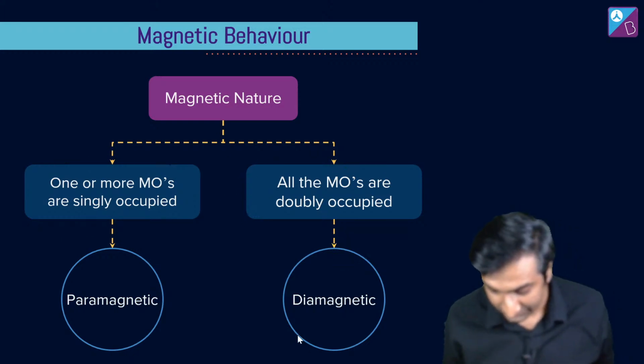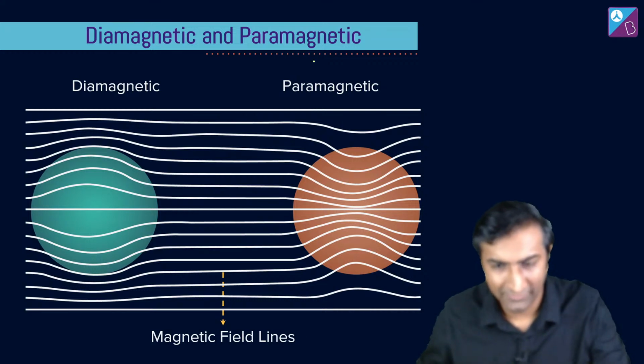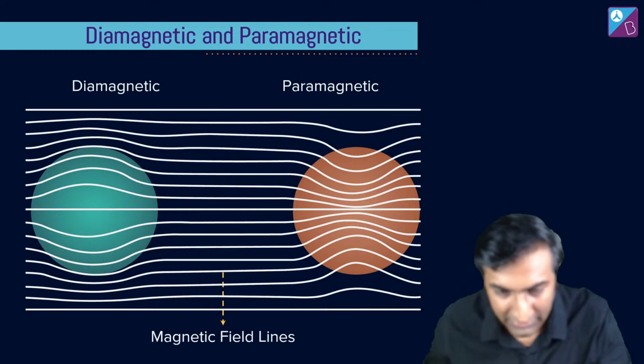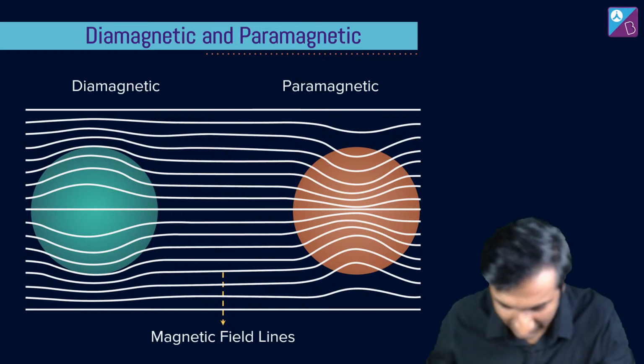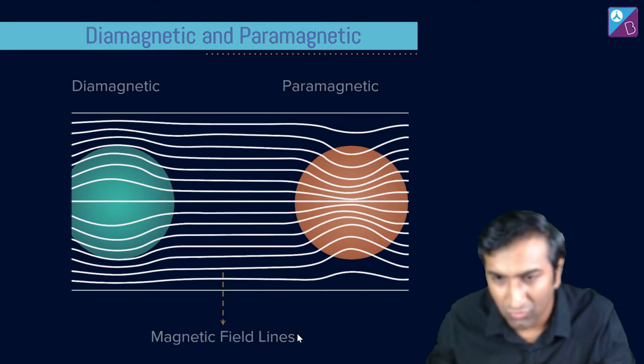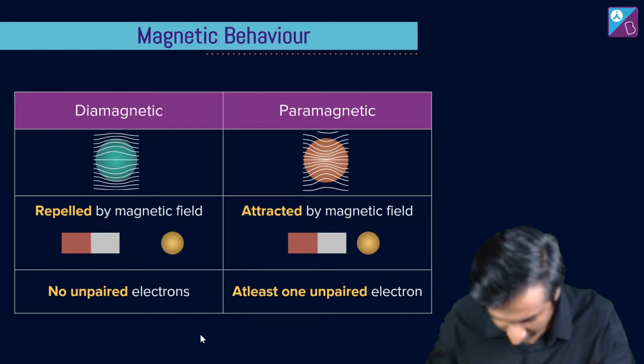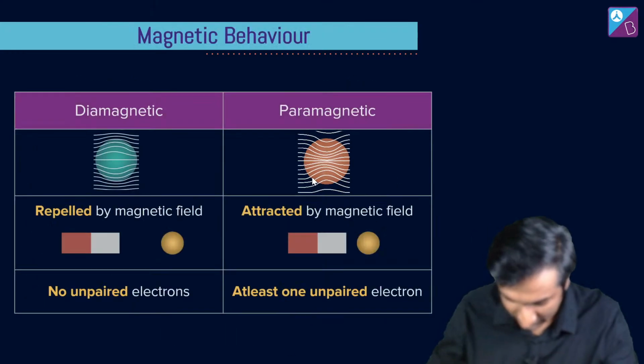And if all are doubly occupied, मतलब diamagnetic. ठीक है. ये भाई साहब फिर भी बैठ रहे हैं. रुको. I don't understand what is happening. Yeah, great job, Sujit. Is this buggy for you? It seems to be working fine. ठीक है. All good.